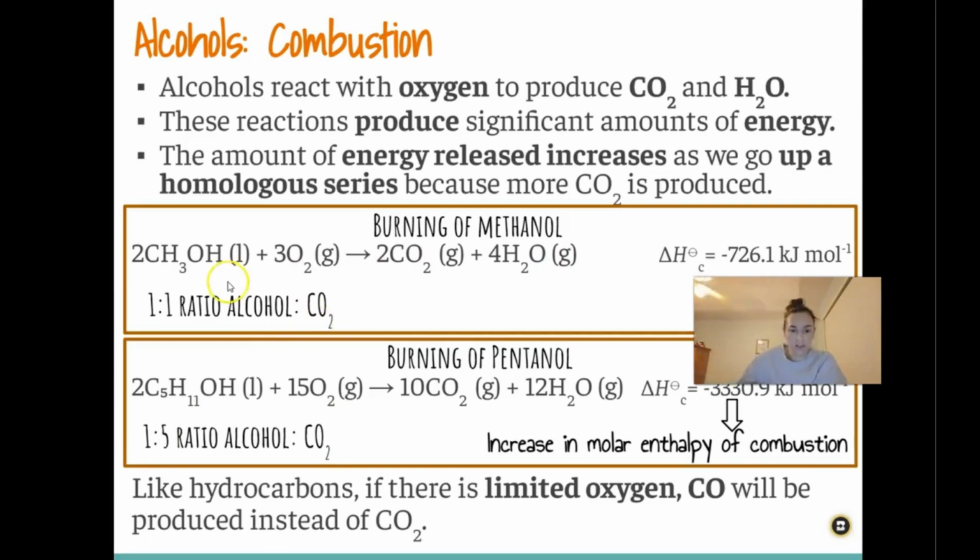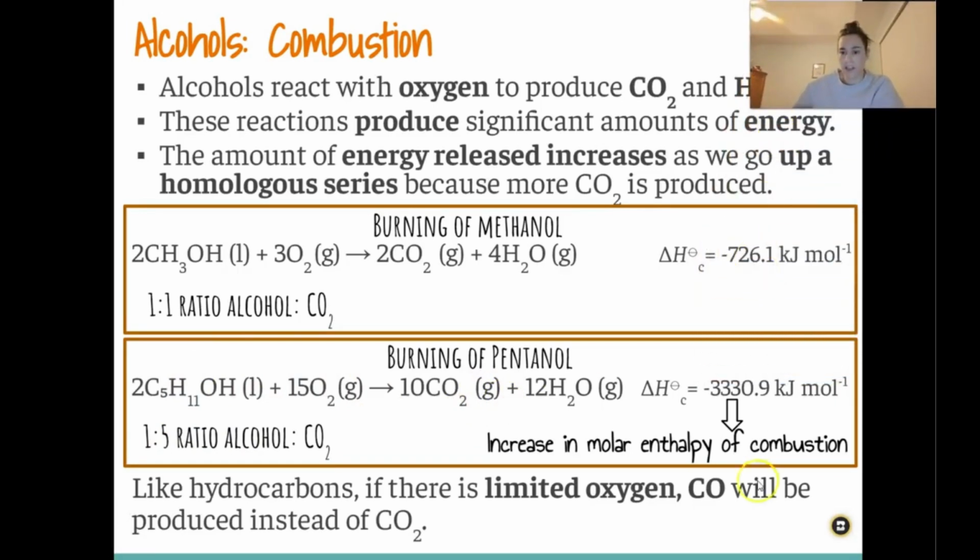You can see that the difference between methanol and pentanol here, there is only a 1-to-1 ratio of alcohol to the CO2 formed, but as you get longer in the homologous series, like a longer alcohol chain, you can see that now there's a 1-to-5 ratio of the alcohol to the CO2 produced. So that results in an increase in the enthalpy of combustion.